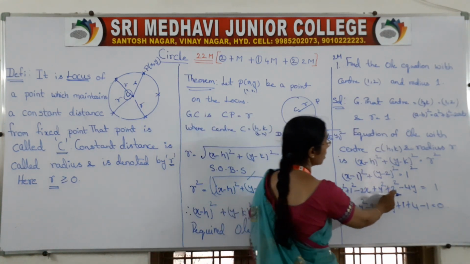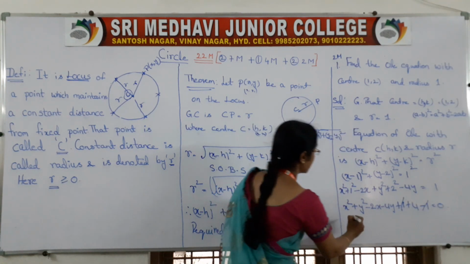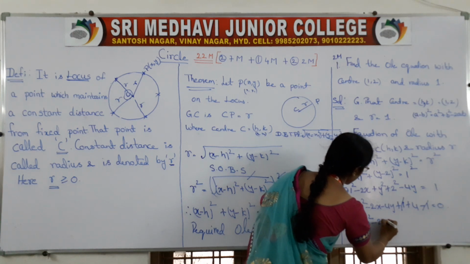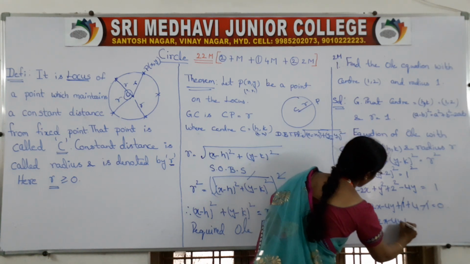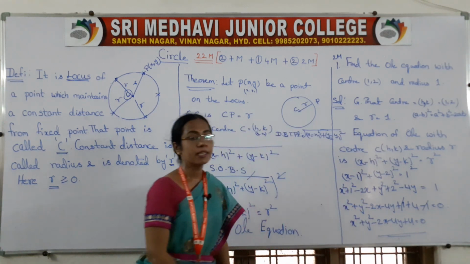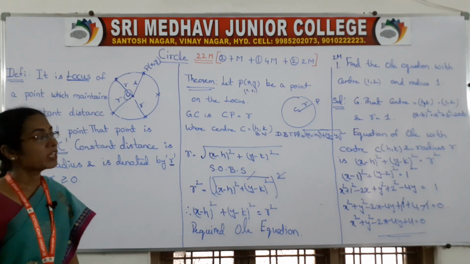How does this 4 come? 2 square is 4. The 1 cancels. So finally x square plus y square minus 2x minus 4y plus 4 is equal to 0 is the required circle equation.